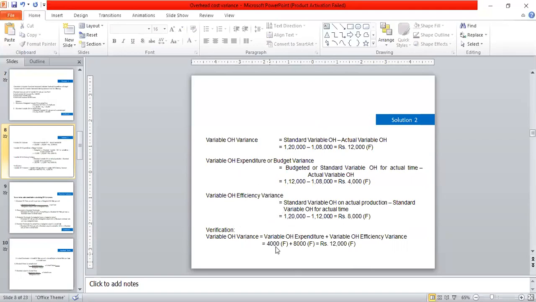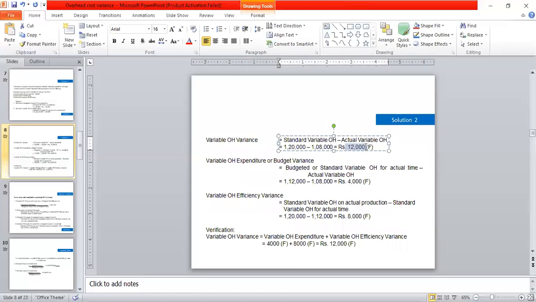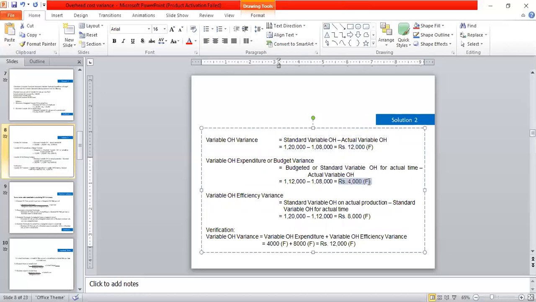For verification, the variable overhead variance that we have calculated is 12,000, while the expenditure variance we have calculated is 4,000, and the efficiency variance we have calculated is 8,000.